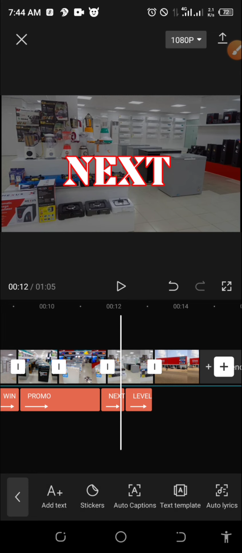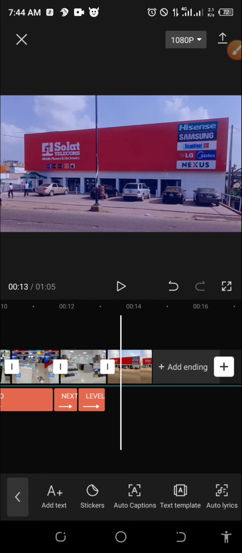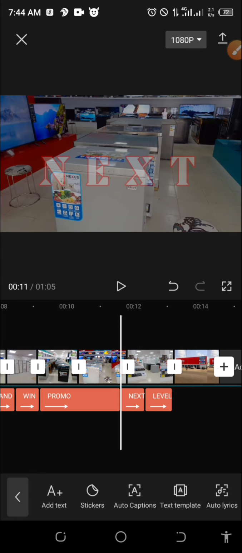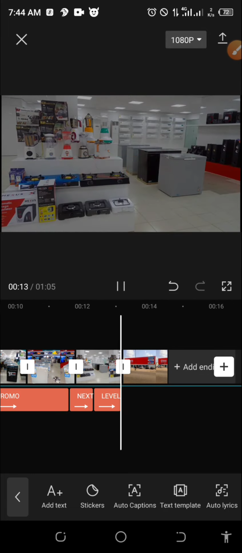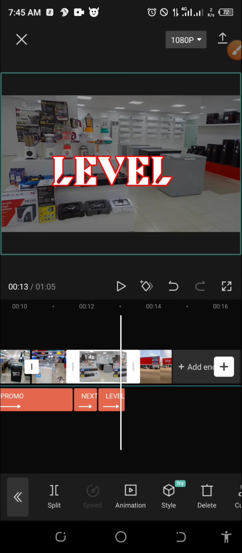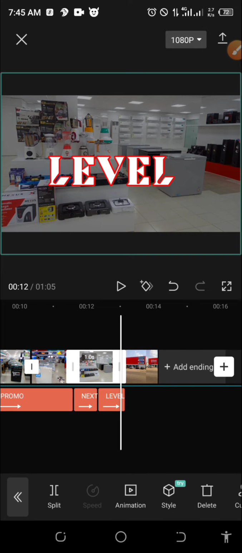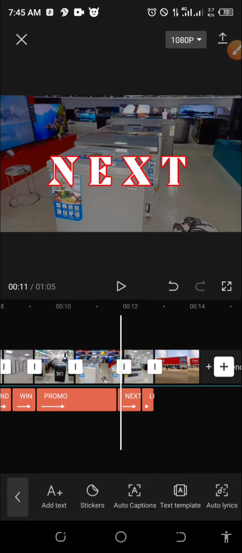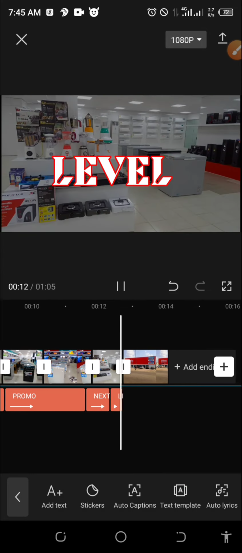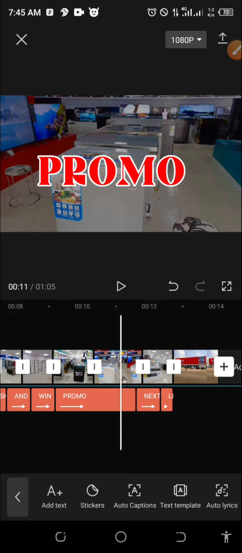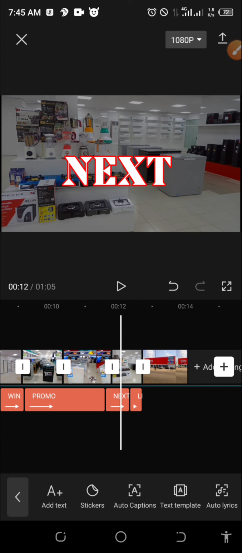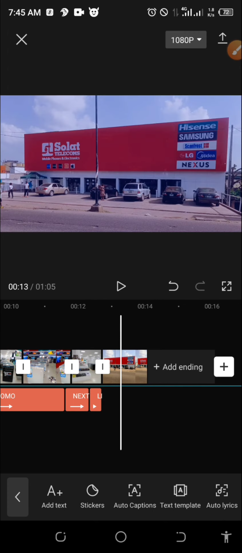All right, guys. I now have it at Solar Electronics. So let me go. Next level at Solar Electronics. At Solar, let me adjust this image so that Solar will come. Solar Electronics, which is the logo. As it is saying, level at. So now what we are doing is that as it is saying, you follow the words, okay? So you can see, mention the name of the company. That is why you have to bring the company signboard or logo.